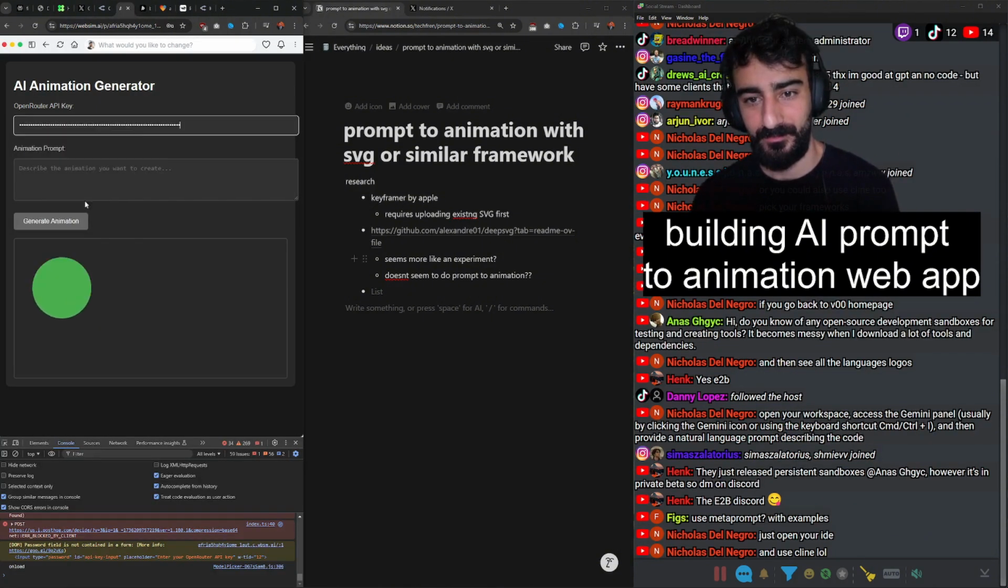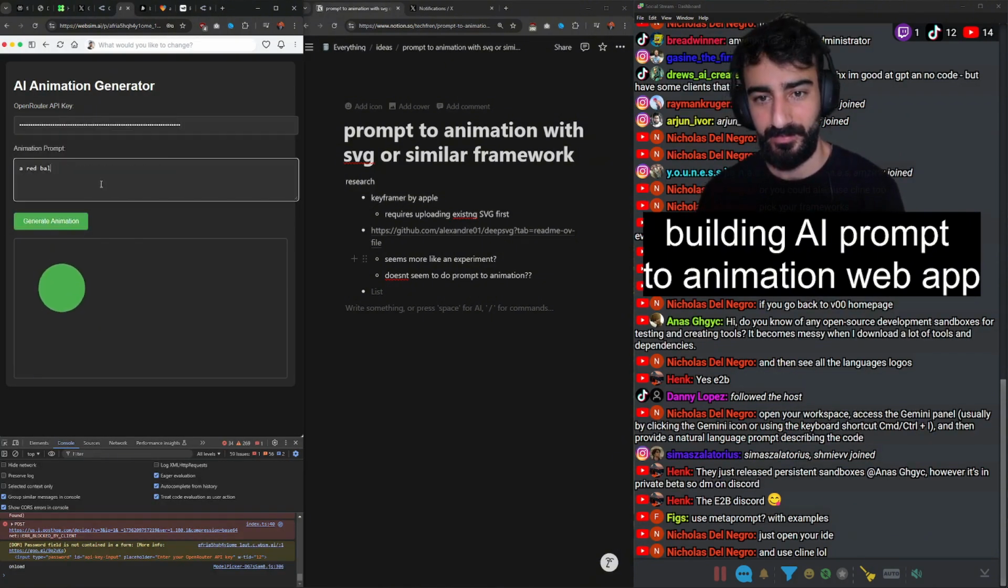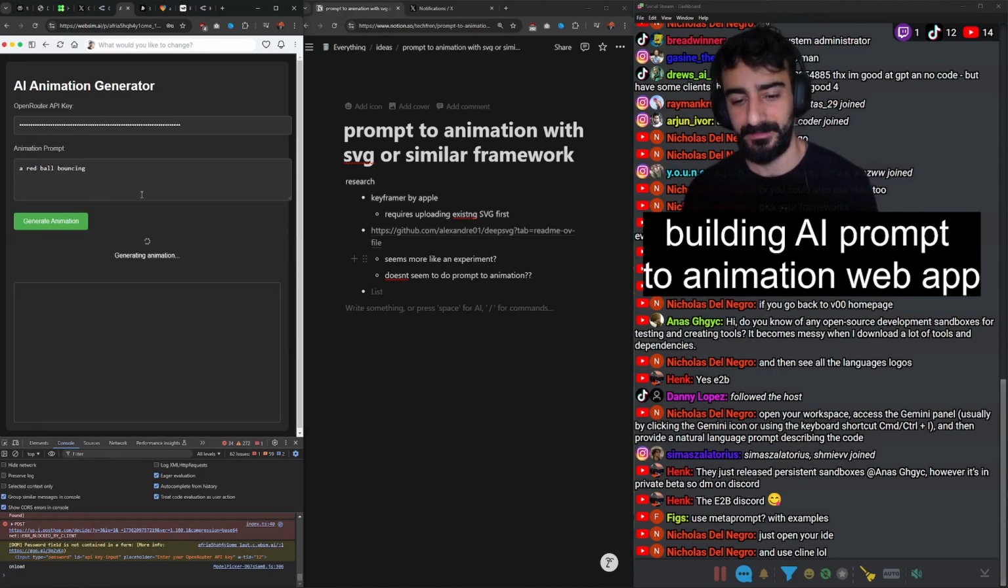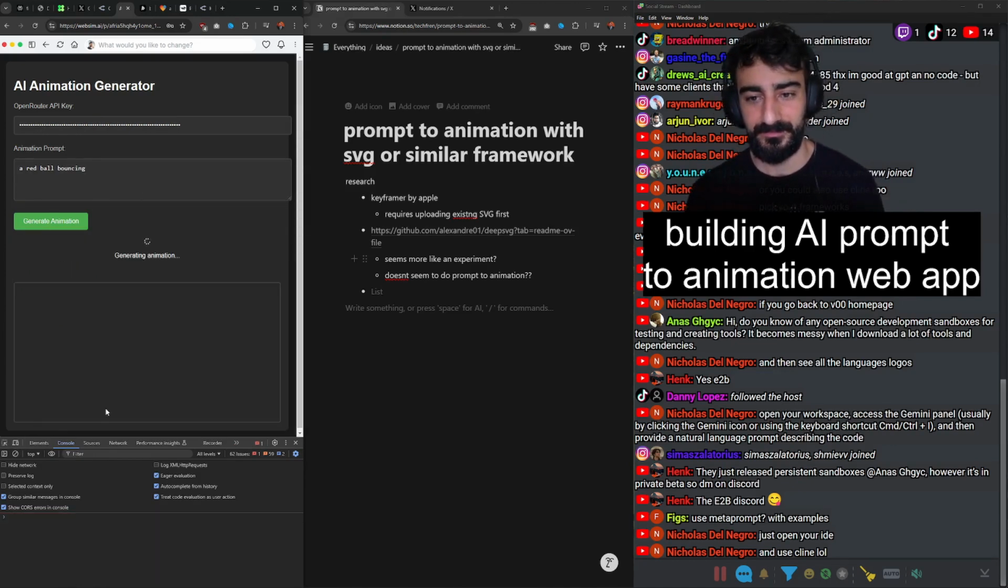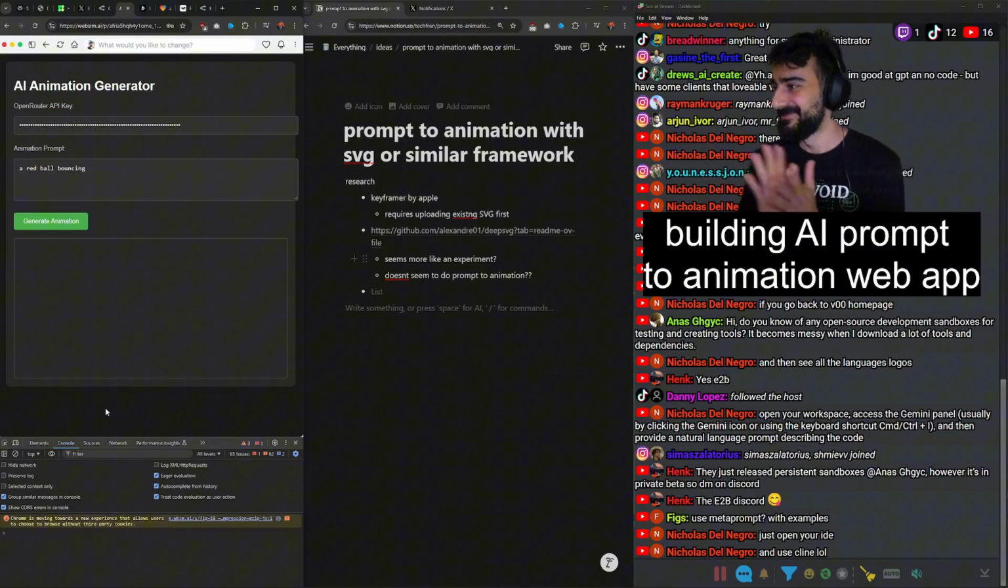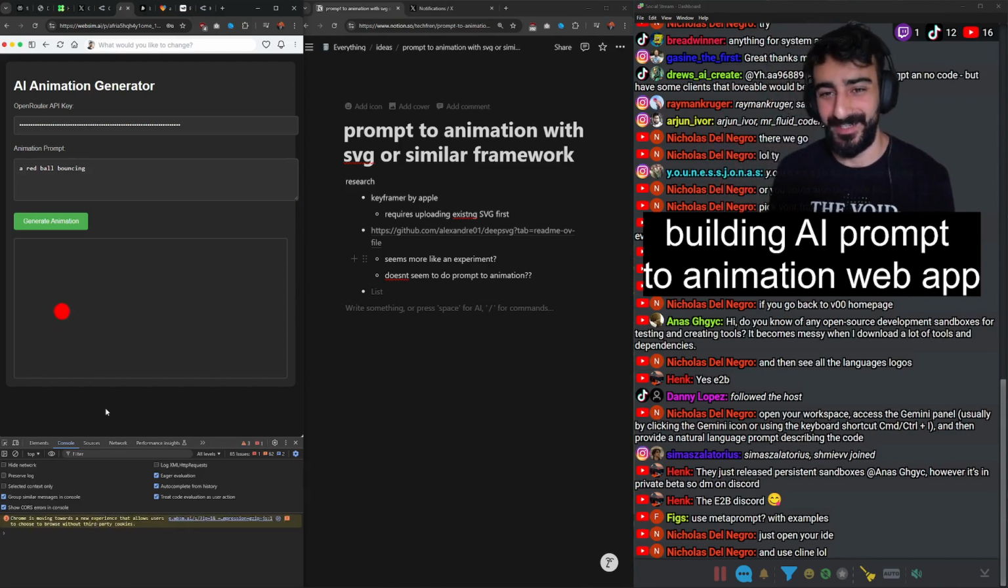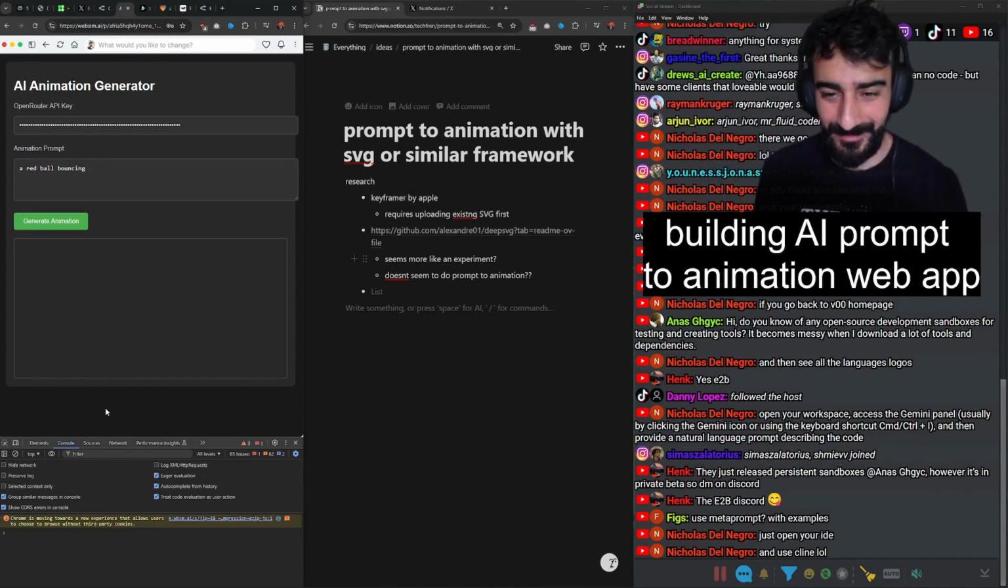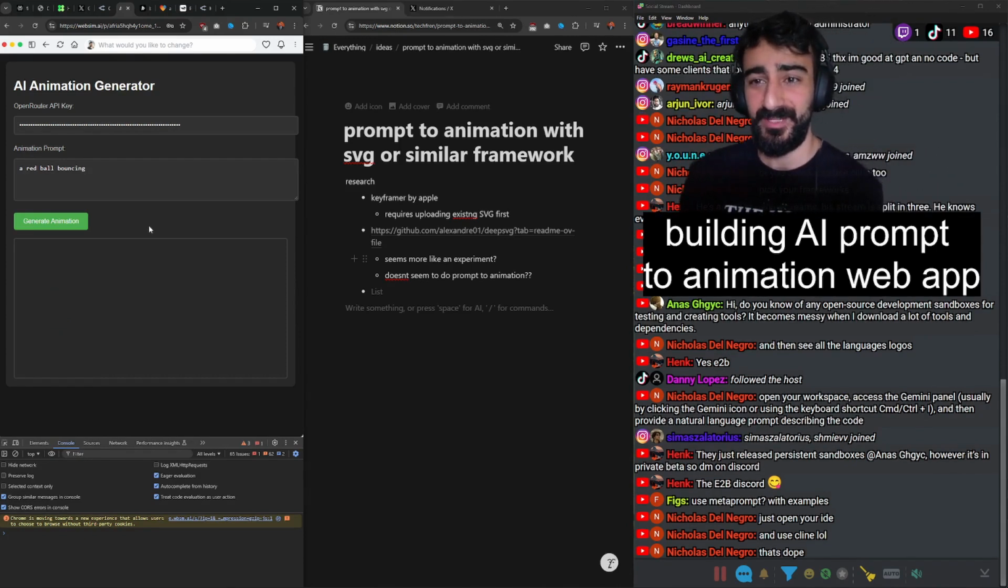Alright, websim again. A red ball bouncing. Let's see. Come on. Come on, v0. Hey! Oh, shit! Dude, we got something kind of working. Alright, shout out websim. In 3 prompts,